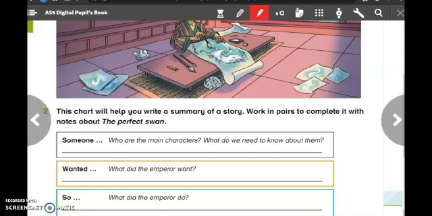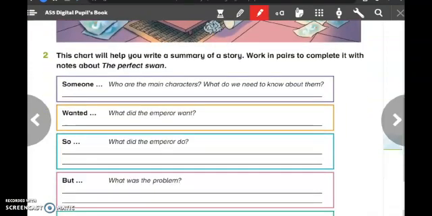Now let's move to the second activity. This chart will help you write a summary of a story. Work in pairs to complete it with notes about the perfect swan. Here we have to complete the chart to have a summary of a story. First of all, summary 1. Here you have to write who the main characters are. Also, what do we need to know about them.